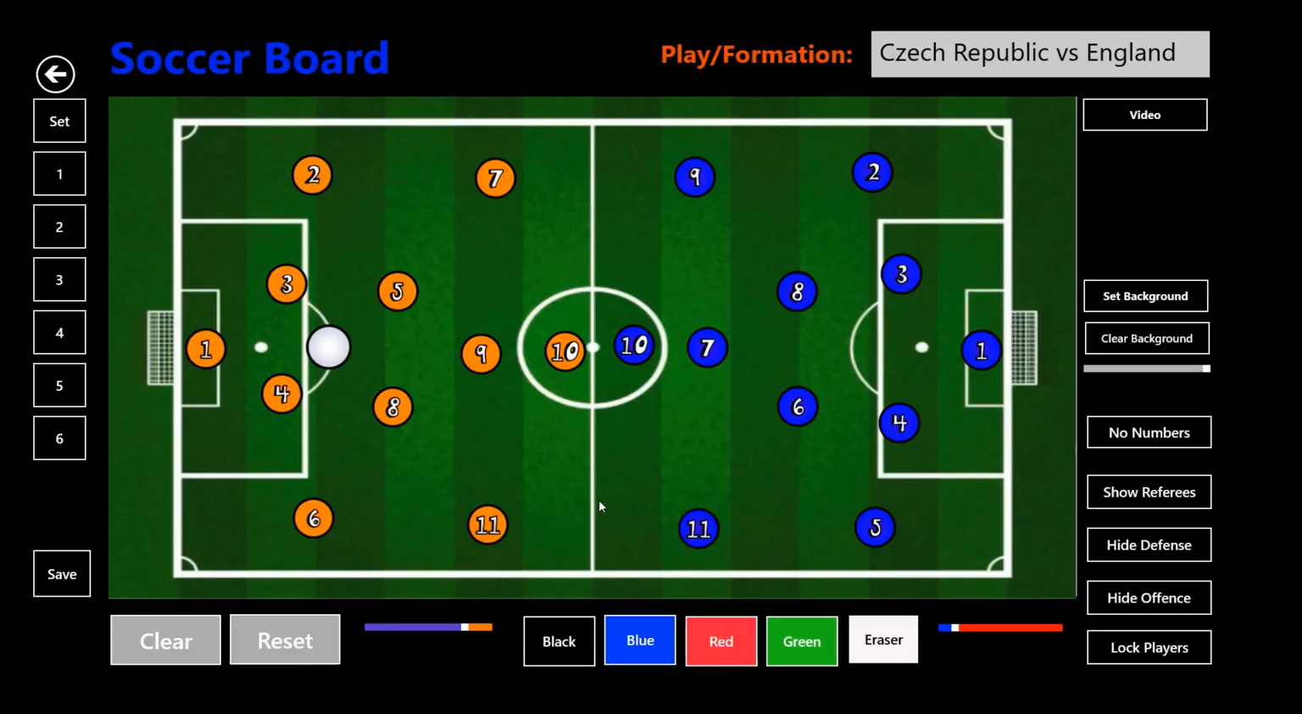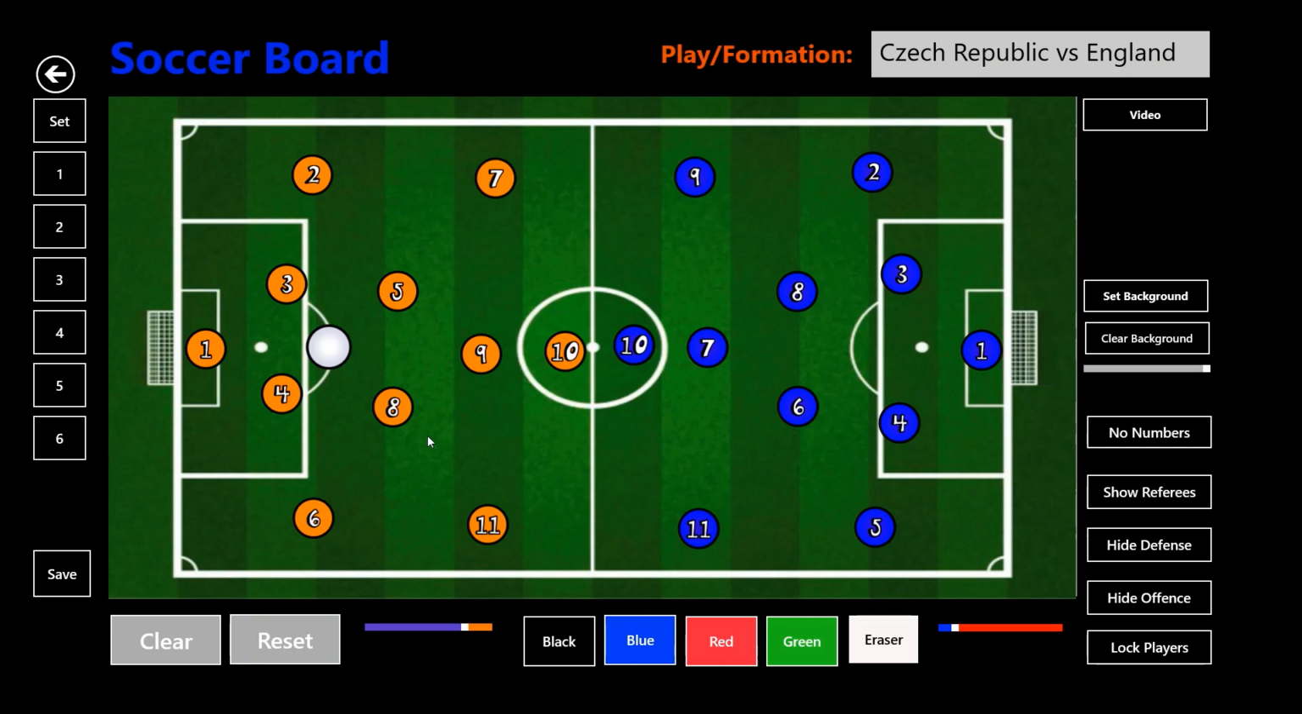Hello everyone. Welcome to match number 32 of Euro 2020, that is Czech Republic versus England. Czech Republic are currently table toppers and England are in second position in Group D. Let's look into the lineup and formations for both teams. First, Czech Republic. Czech Republic is in orange and England is in blue.